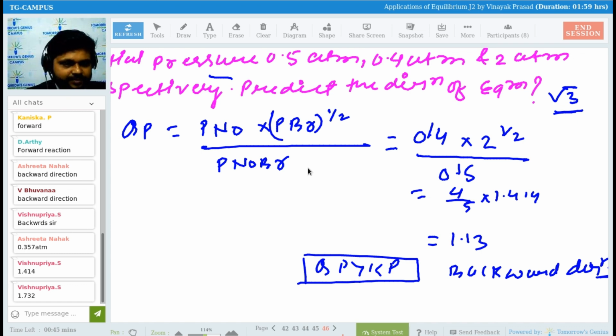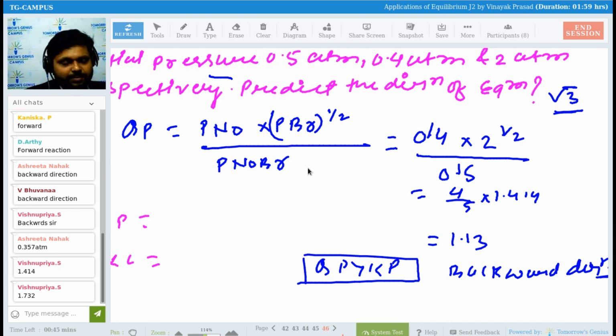Got it, everyone? Is there any problem? See, guys, if you are confused about KP, then how will we write KP? In a similar way as in KC, what are we writing? Concentration of the product side upon concentration of the reactant side. In the similar way, if we have to find KP, what will we write?